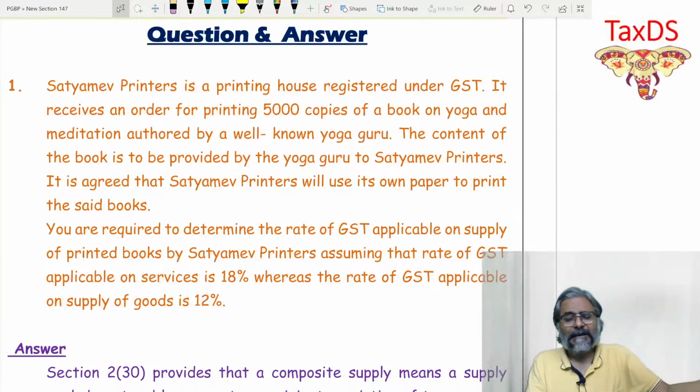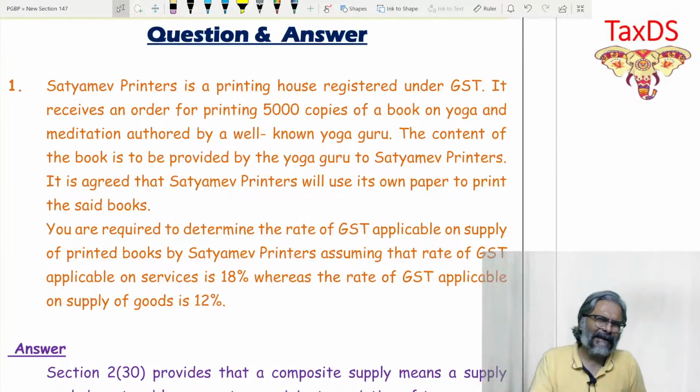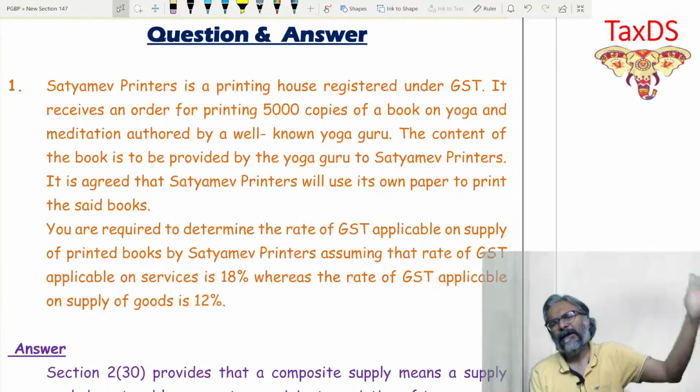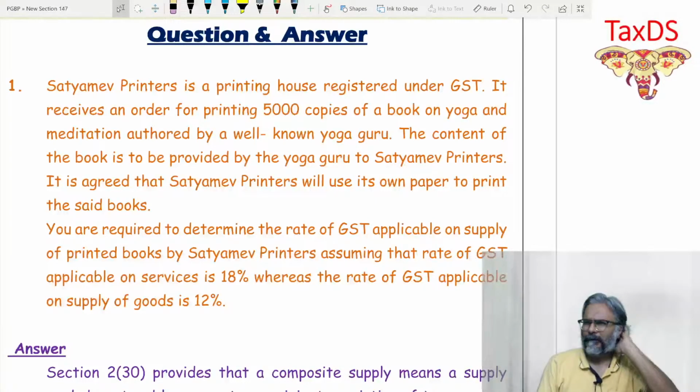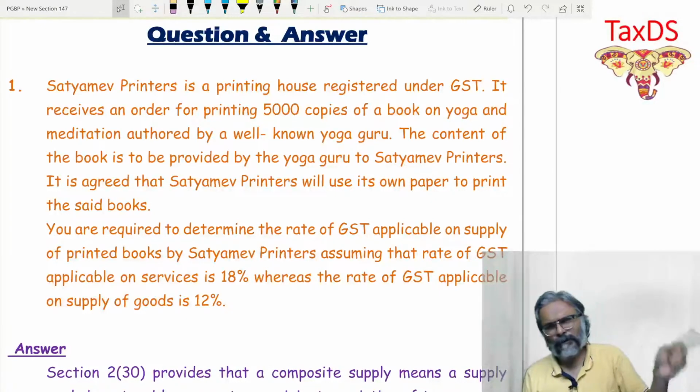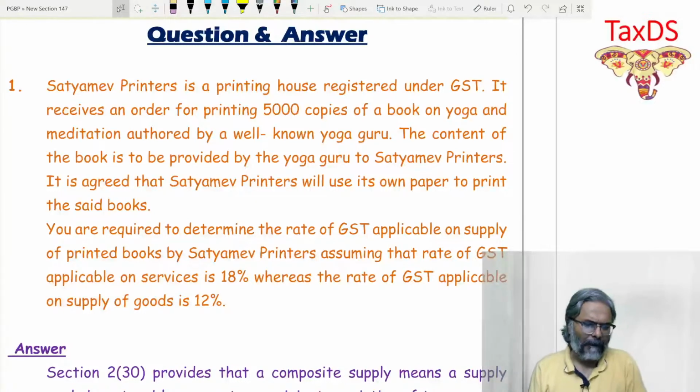It is agreed that Satyamev Printers will use his own paper to print the said books. Just like the book which I publish also from Bharat Law House. What I do is that I provide the content. Then Bharat Law does what? They print that particular book. In that case, obviously the paper that they are going to use would be their own paper. And then they do the printing activity. You are required to determine the rate of GST.